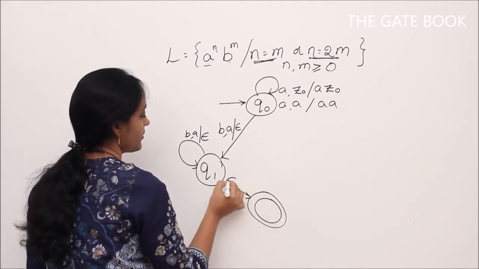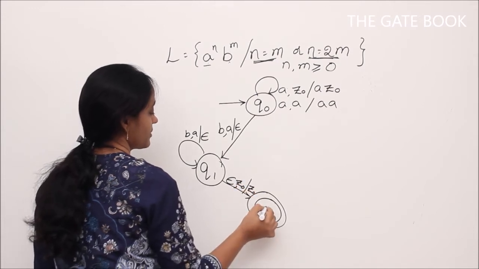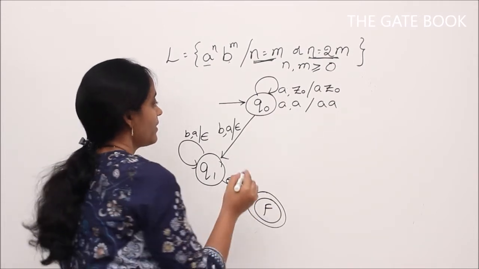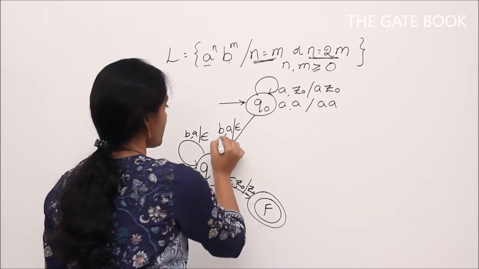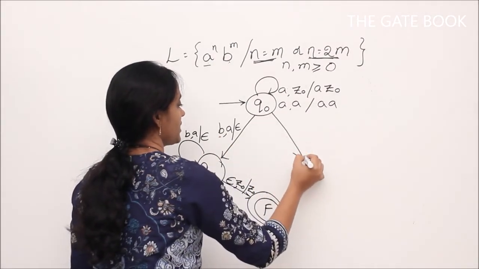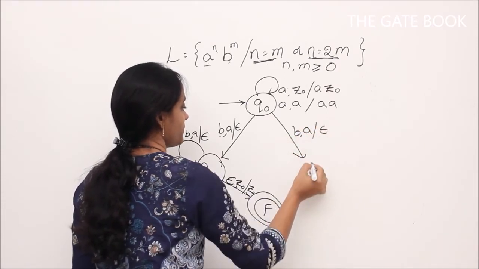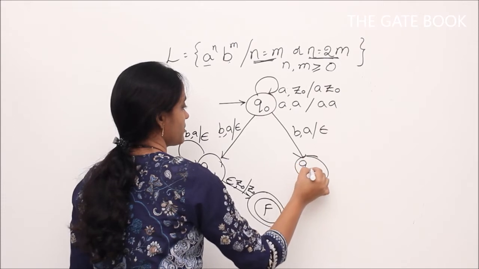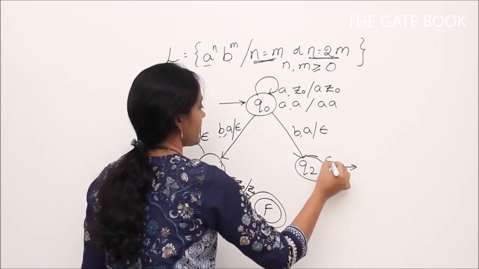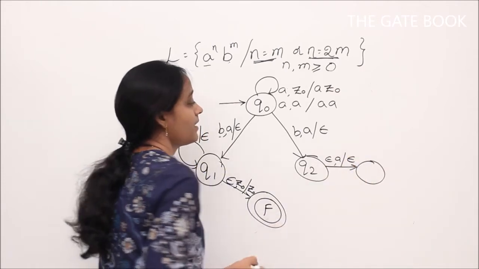If we reach end of input and stack contains only Z0, then we go to a final state. What is the other path? For every B we want to pop 2 A's, right? So if we are getting B, if we have A, then we pop, then we go to a state Q2, again without any input we still pop A one more time, right?